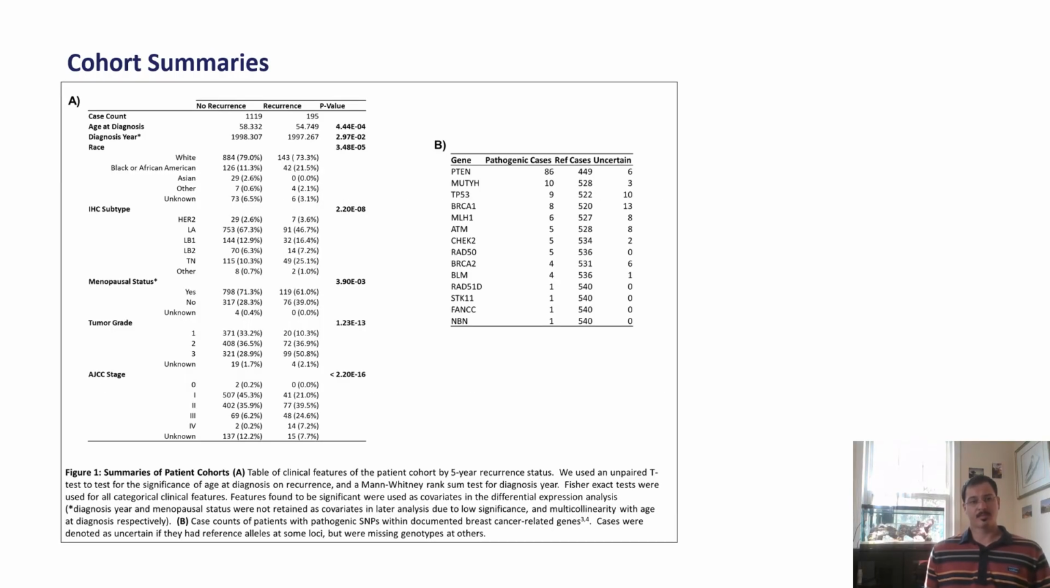You'll see here in Table A from Figure 1 of our poster, case counts for a variety of clinical features by early recurrence status, that is recurrence under 5 years. We conducted several statistical tests to assess the significance of these clinical features in association with early recurrence status. Those that we found to be significant, that were not highly multicollinear with other clinical features, were included as covariates in our differential expression analysis in Limma that I will go over later.